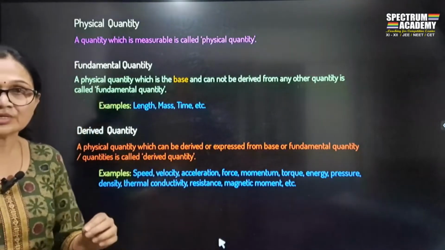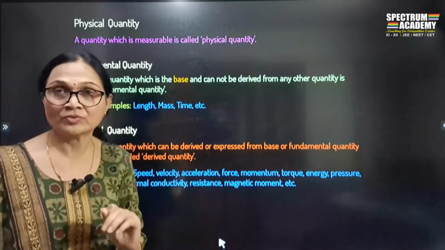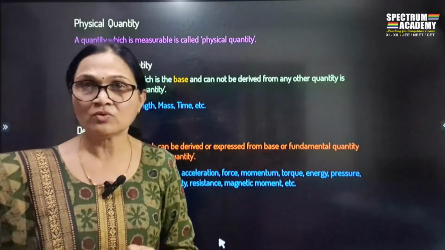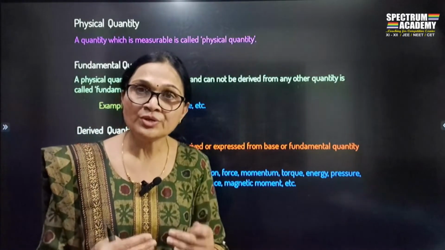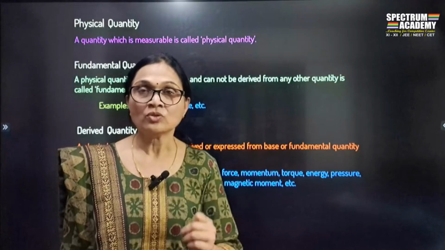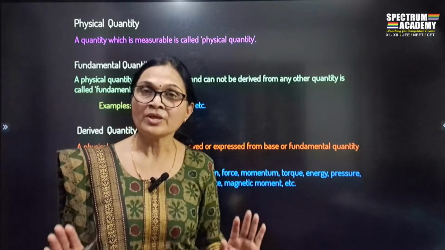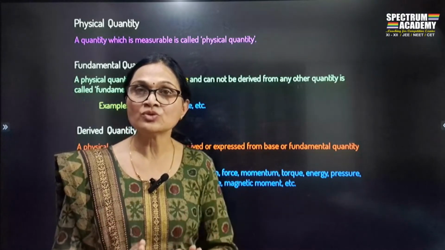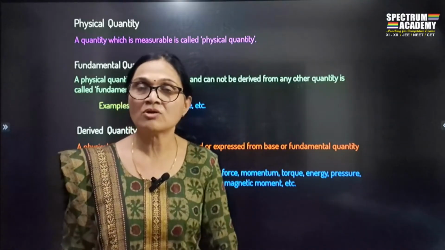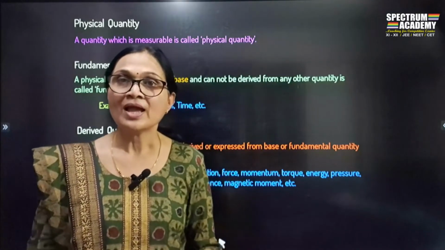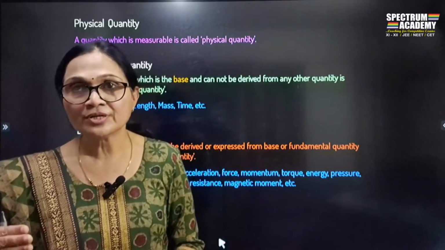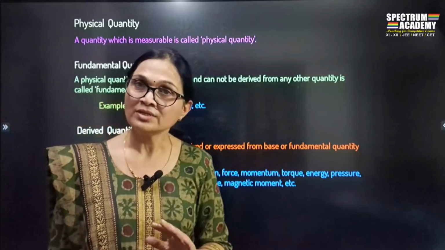Now think about it, if length is a fundamental quantity, तो उसका जो unit है वो मीटर है, तो मीटर is called a fundamental unit. तो simple definition हुआ, any unit which is used for the fundamental quantities is called a fundamental unit, and the units which are used for derived quantities are called derived units.